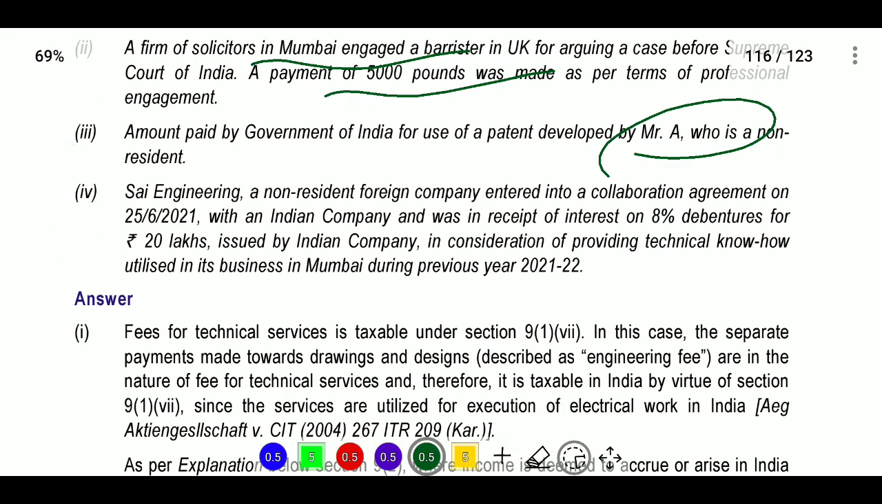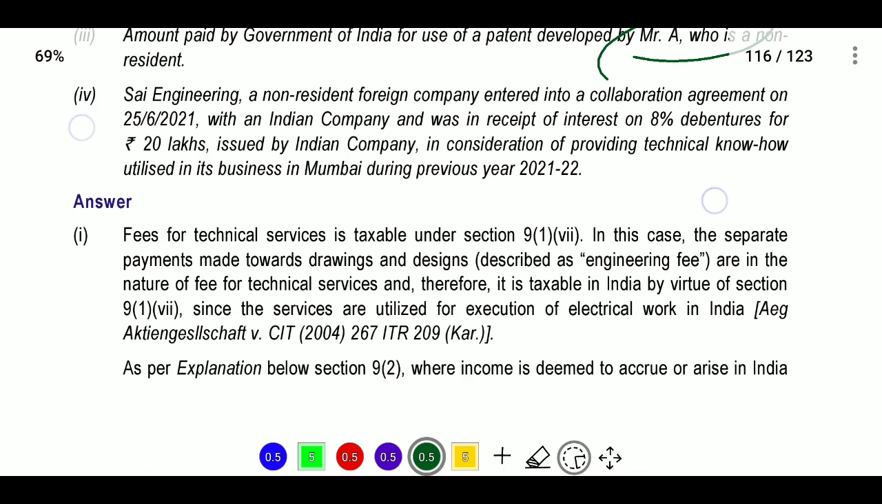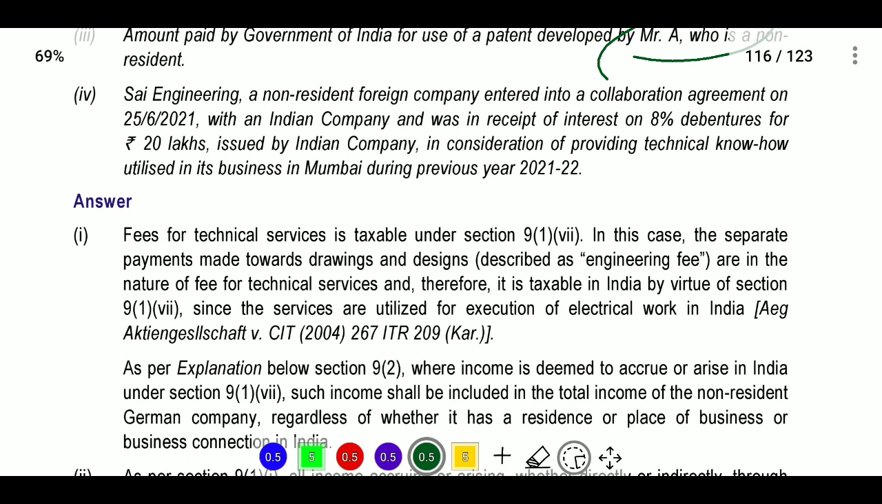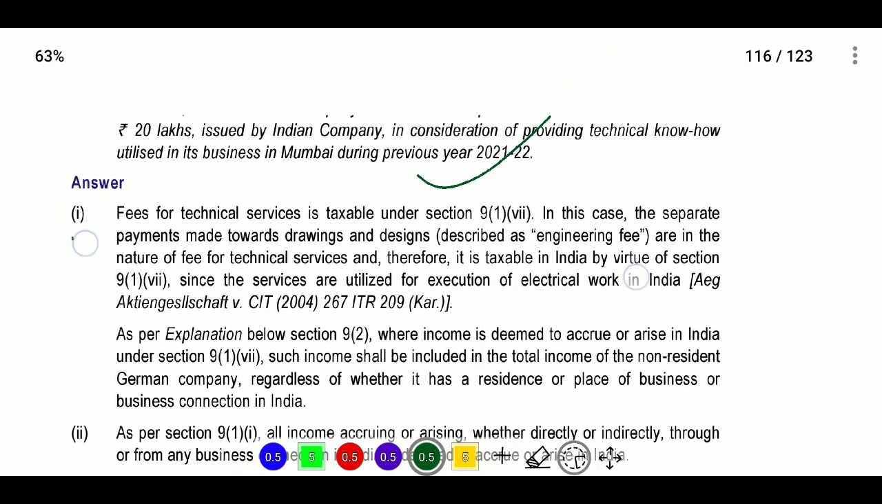Next, Sai Engineering, a non-resident foreign company, entered into a collaborative agreement on 25/6/2021 with an Indian company and was in receipt of interest at 8% on debentures of 20 lakhs issued by the Indian company in consideration of providing technical know-how utilized in its business in Mumbai during the previous year 21-22. Here the interest is payable. So here interest at 8% is payable, so it will be taxable in India for 20 lakhs. So we will see the answer. So all are taxable.